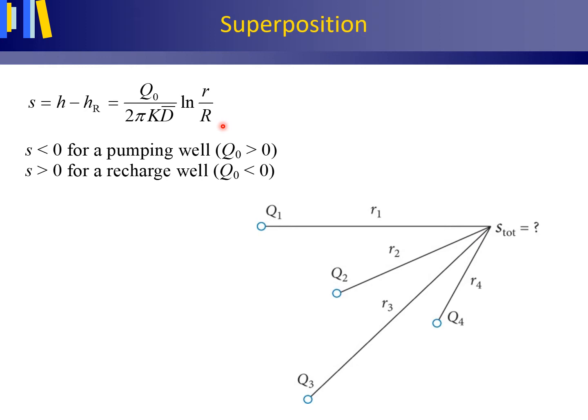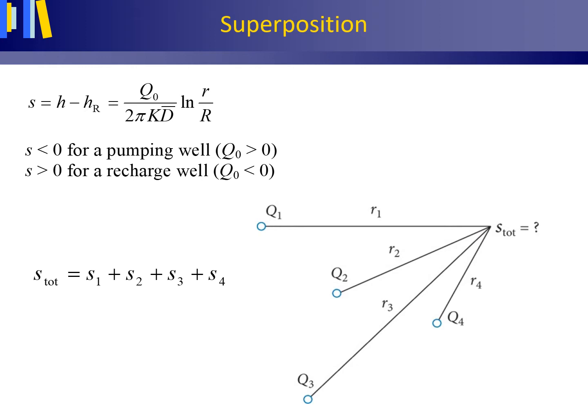We may rewrite the Dupuit equation as shown here. S is the drawdown, H minus H large R. Remember, a pumping well has a positive discharge and a recharge well has a negative discharge. Therefore, S is a negative number for a pumping well and a positive number for a recharge well.